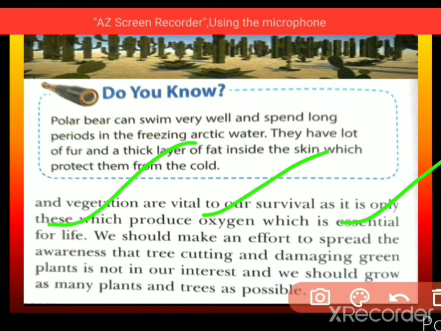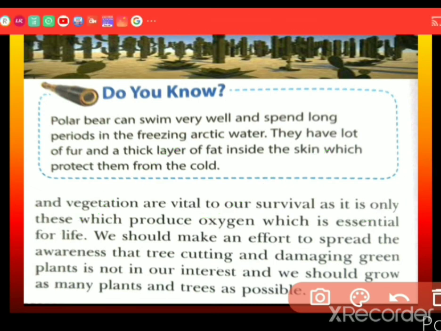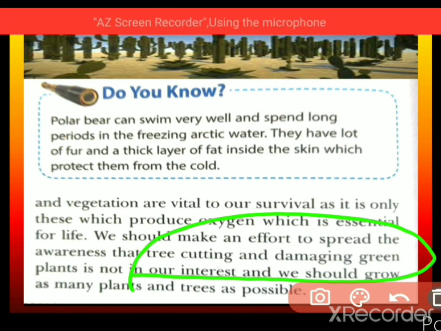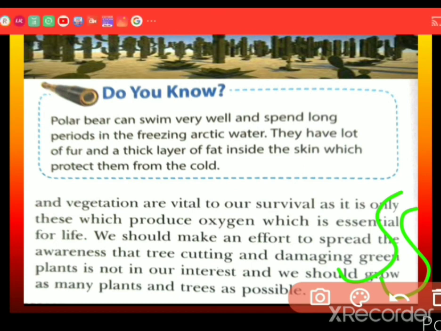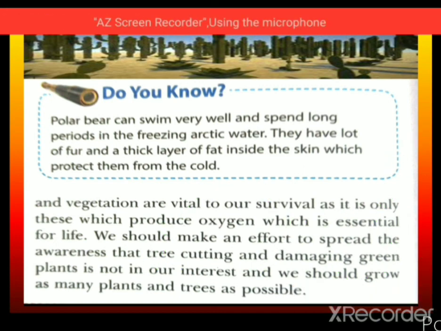which is essential for life, etc. We should make an effort to spread the awareness that tree cutting and damaging green plants is not in our interests, and we should grow as many plants and trees as possible. So that is why we need to grow plants and trees also. Cutting down is easy, but we need to plant also.